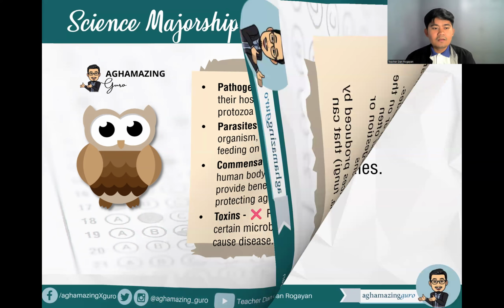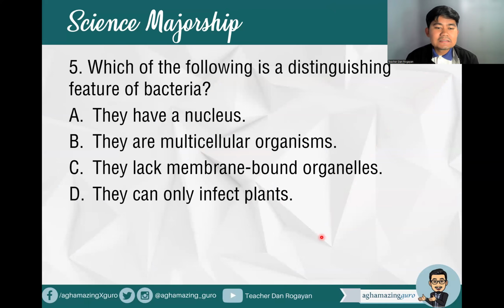Okay? Right, number five, which of the following is a distinguishing feature of bacteria? A, they have a nucleus. B, they are multicellular organisms. C, they lack membrane-bound organelles. Or letter D, they can only infect plants. So what do you think is the characteristic feature of bacteria?